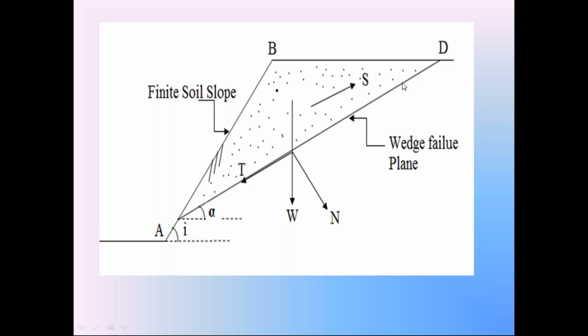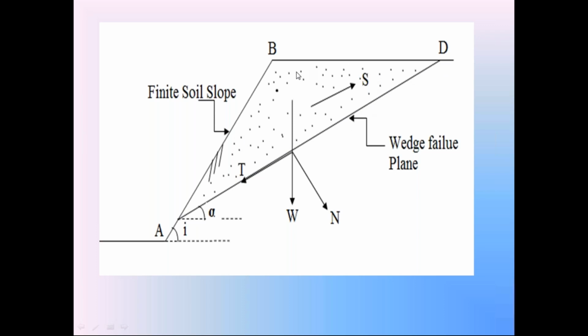Plane means straight line. In 2D, plane means straight line. If it is a rotational failure, then this failure surface is a curved surface. There is a curve here. But in this discussion, we assume this finite soil slope AB is subjected to wedge failure. So in that wedge failure, the failure surface, that is AD, is a straight line. It is a plane failure surface. About this failure surface AD, this finite soil slope is subjected to failure.